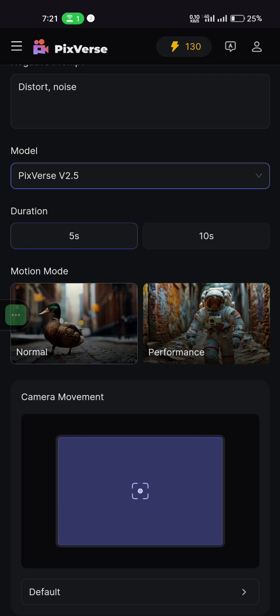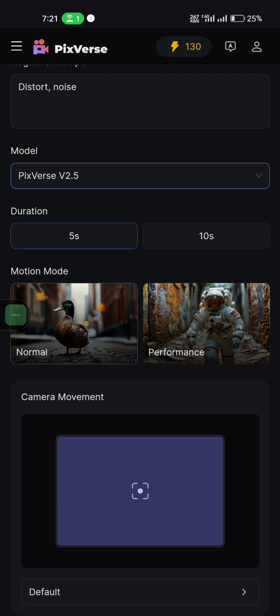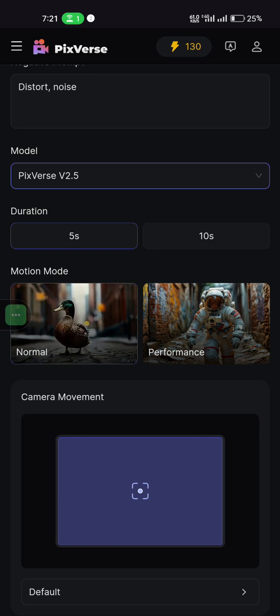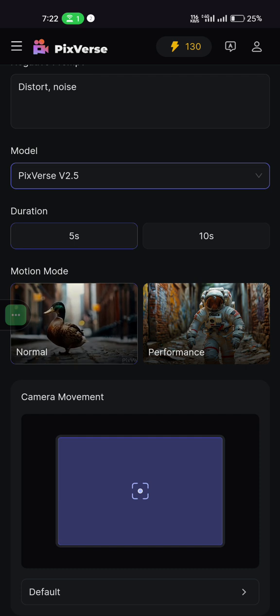But for you not to waste the recharge, the credit you have, I would say stick to 5, so you will not create a video that you will not be able to use. At the end, you go and recreate another one. And of course, we are using it for free. We're not paying for this. Every generated video counts, so you don't end up generating videos that you won't be able to use at the end. So I always use 5 seconds.